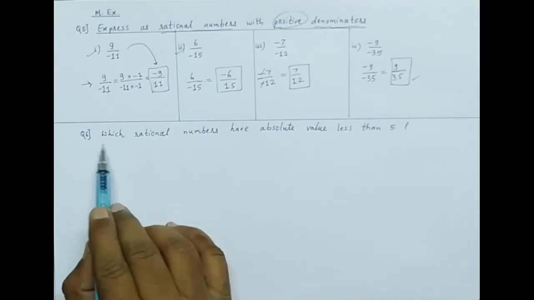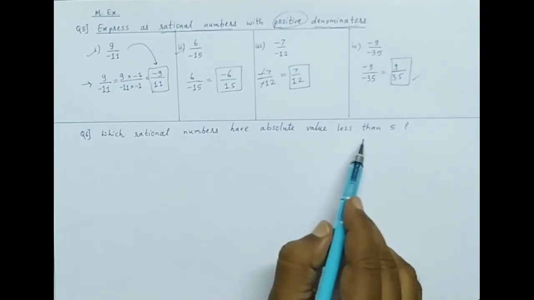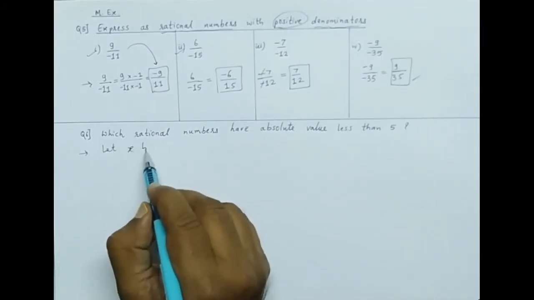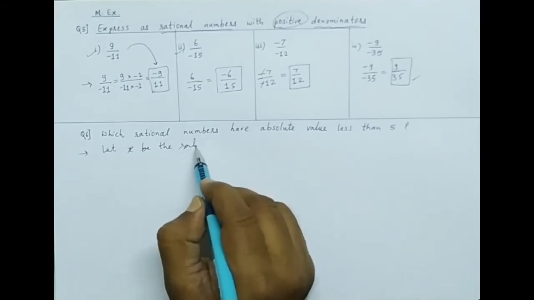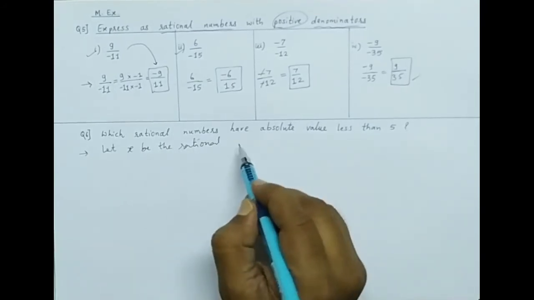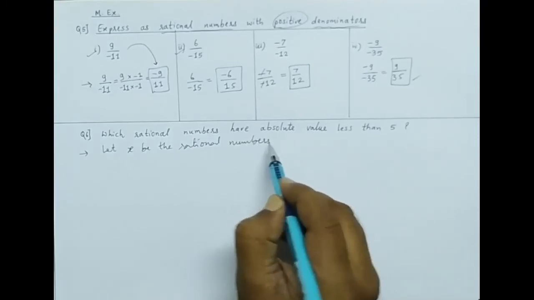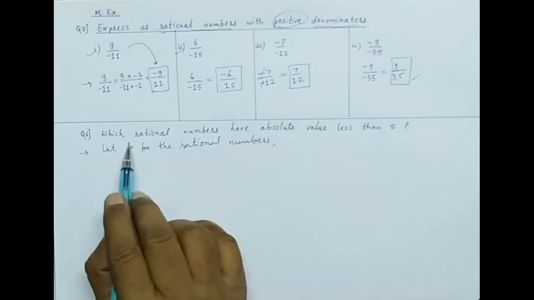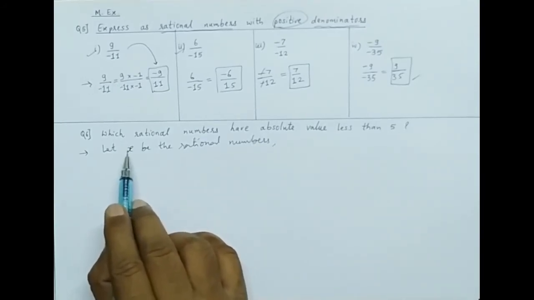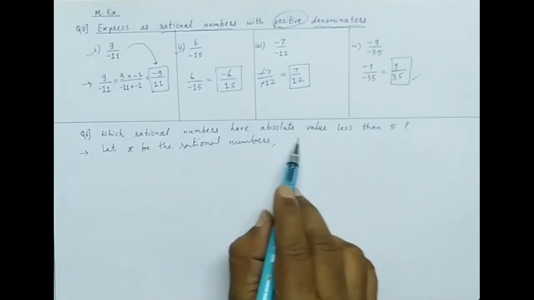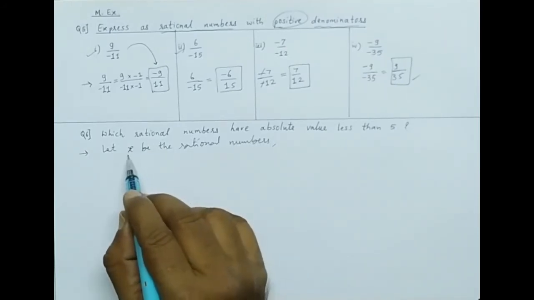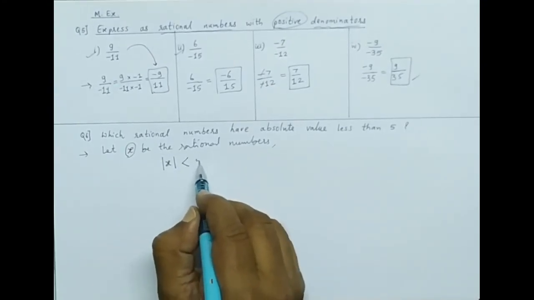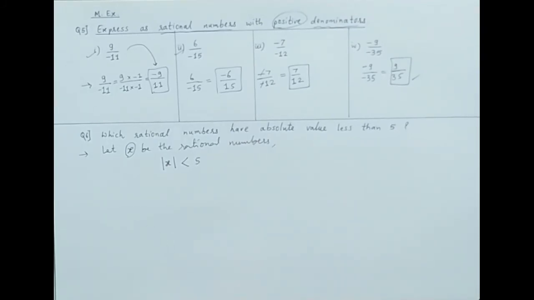We'll go next. Which rational numbers have absolute value less than 5? Let x be the rational numbers which satisfy the given condition. So if I write in statement form, this is the statement given. If I give it in symbolic form, which rational numbers have absolute value less than 5? Let x be the rational numbers I wrote. So x is the rational number whose absolute value is less than 5. So we have to find those x.